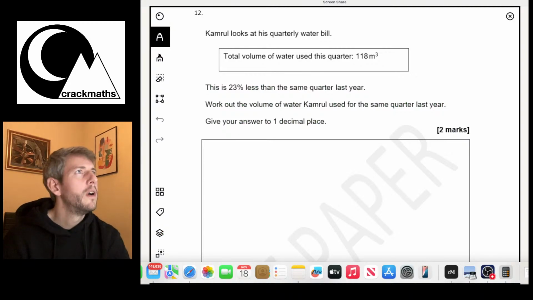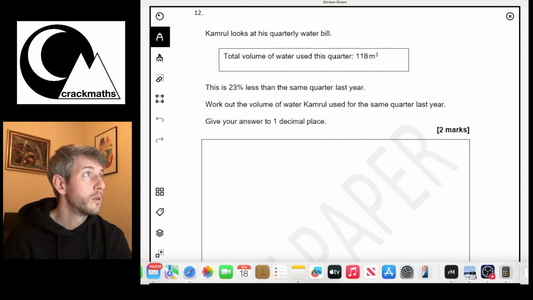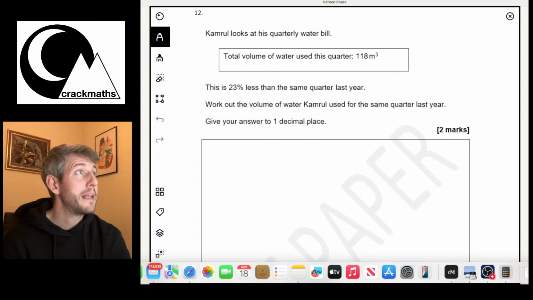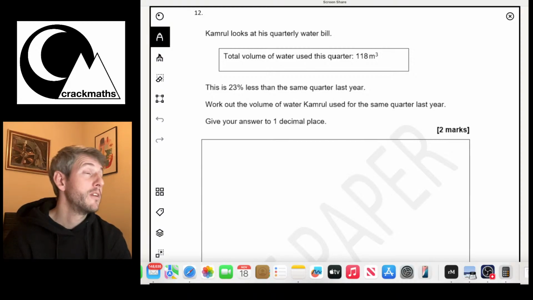So here we go. We've got Cameron looks at his quarterly water bill. Total volume of water used this quarter is 118 meters cubed. This is 23% less than the same quarter last year. Work out the volume of water Cameron used for the same quarter last year.